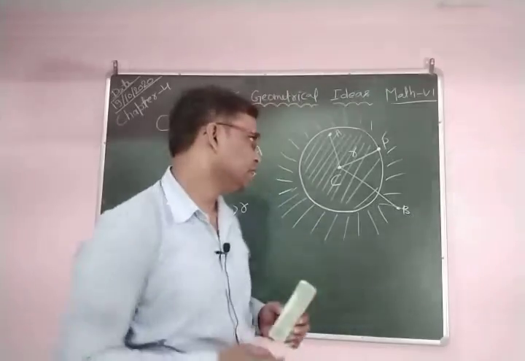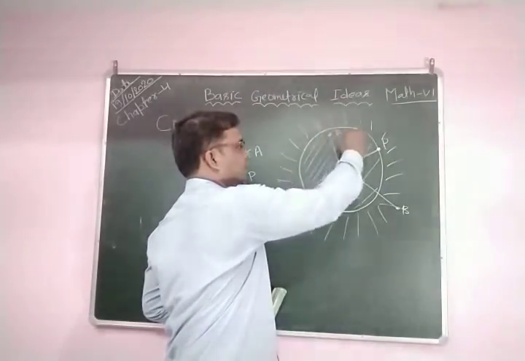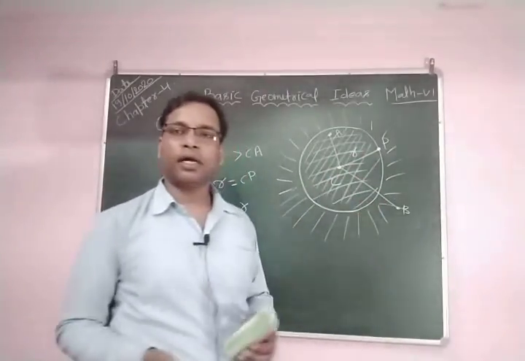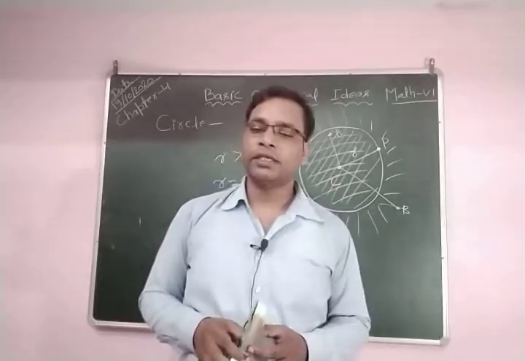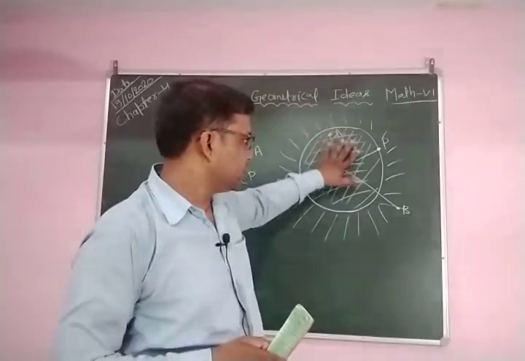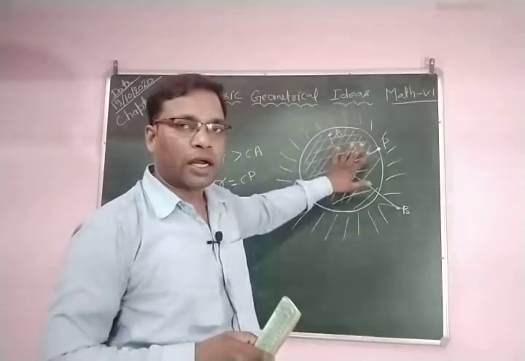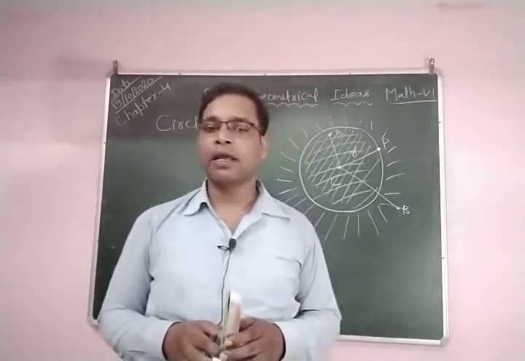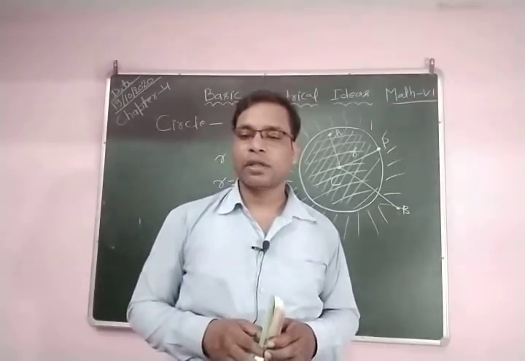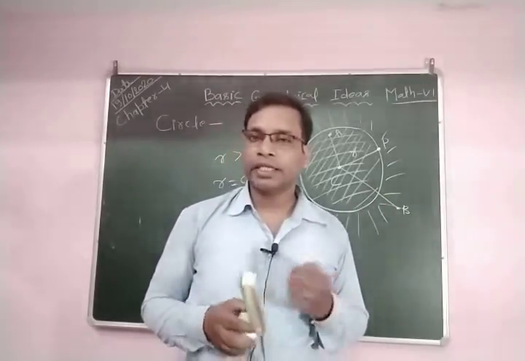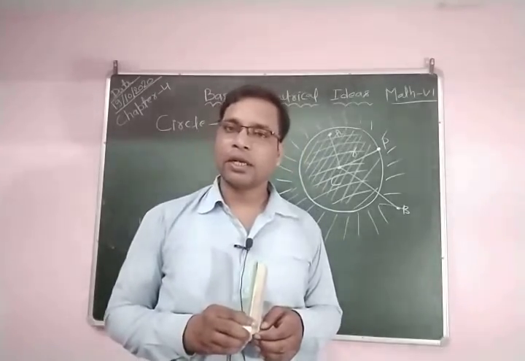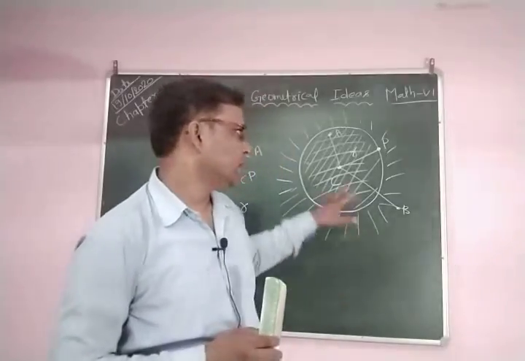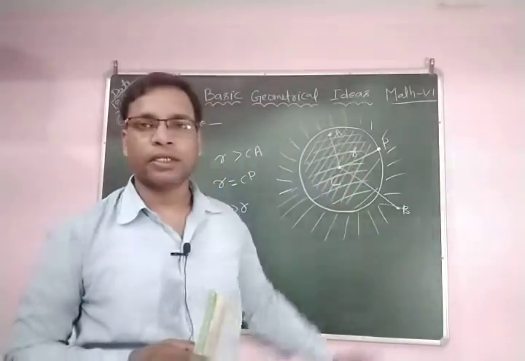form the circular region. All the points which lie on the circle or inside the circle are called the circular region. So you can see this is a circular region: the collection of all points of the plane which either lie on the circle or inside the circle form the circular region.